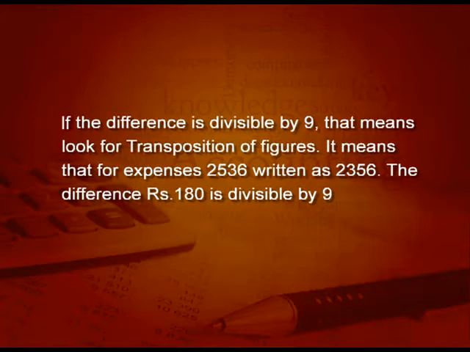Transposition means, for example, 2536 written as 2356. See the difference between them. This is 180 and it is divisible by 9.